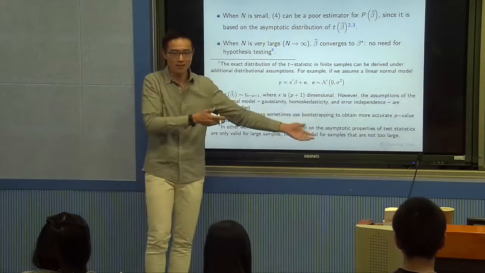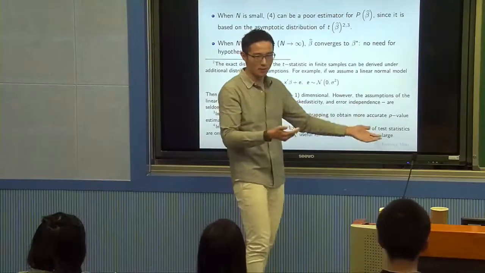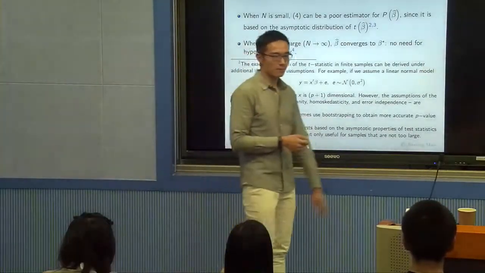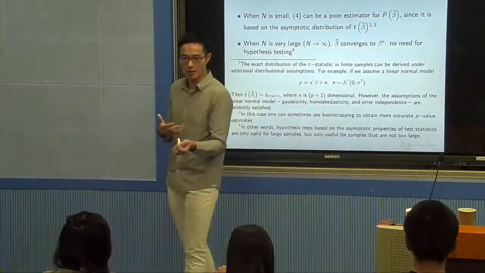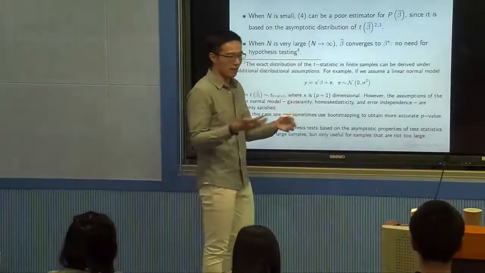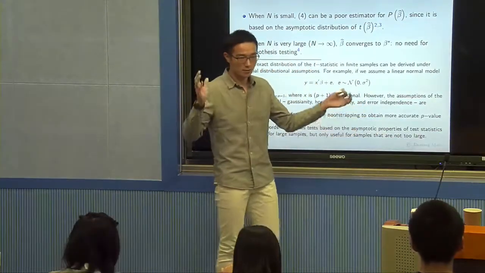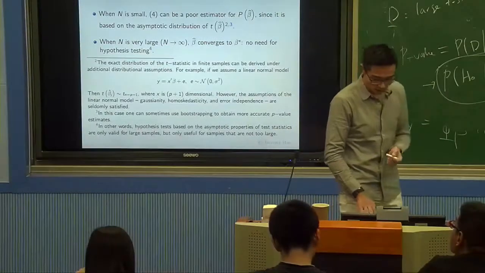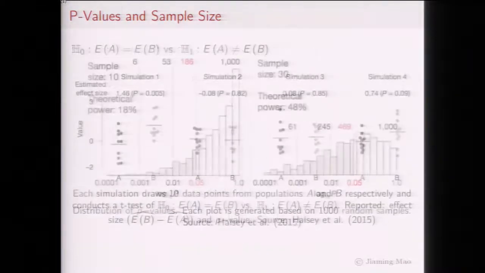So why do you even do hypothesis testing? There's no point in doing hypothesis testing anymore, no point in calculating a p-value, because it's already a very large data set. That's why a lot of computer scientists working on extremely large data sets don't worry about inference at all. You look at a paper, they very seldom talk about p-values or statistical inference, because their data set is extremely large. Another reason is they don't even have a formula for whatever complex models they're doing.